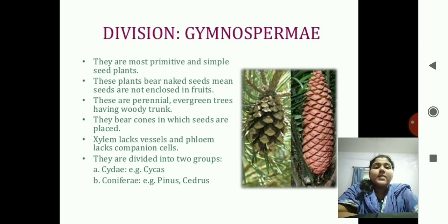Xylem lacks vessels and phloem lacks companion cells. They are divided again into two groups, that is Cycadae and Coniferae. The Cycadae example is Cycas and the Coniferae examples are Pinus and Cedrus.